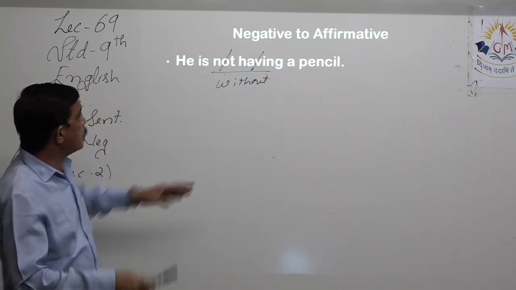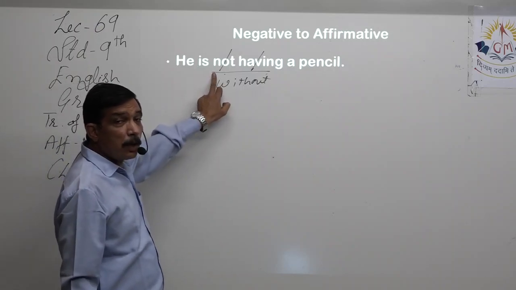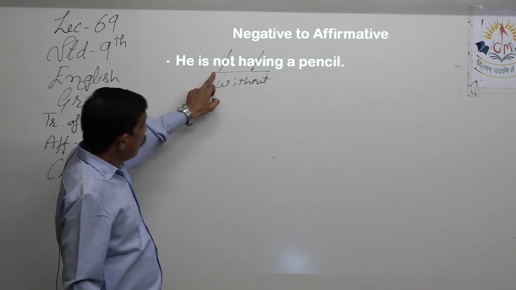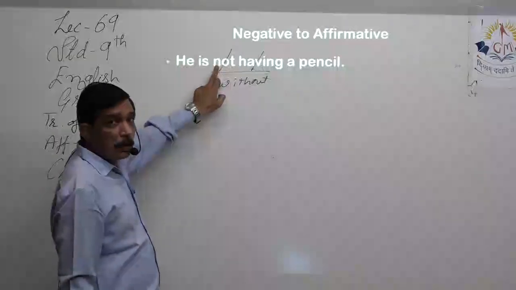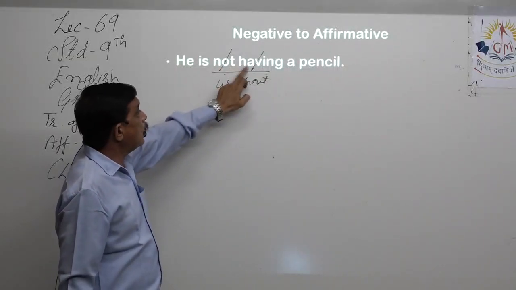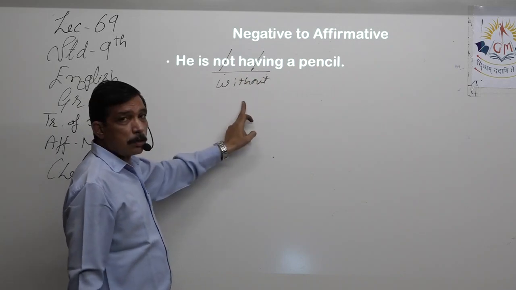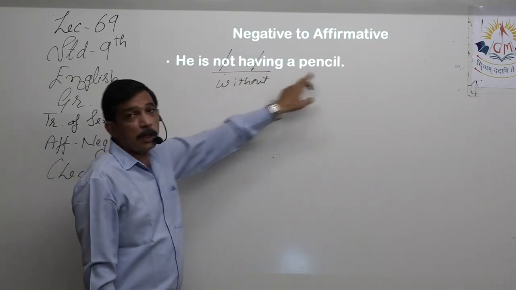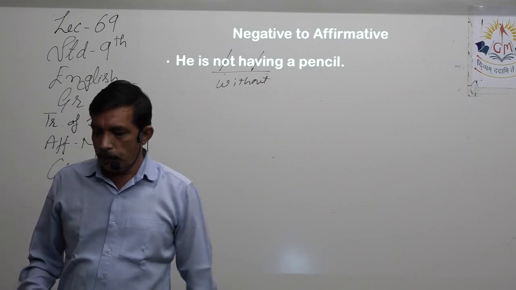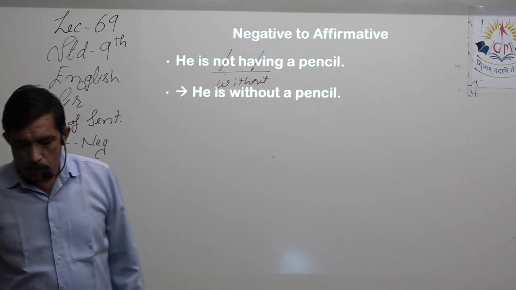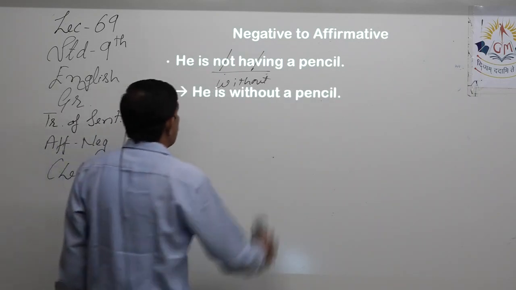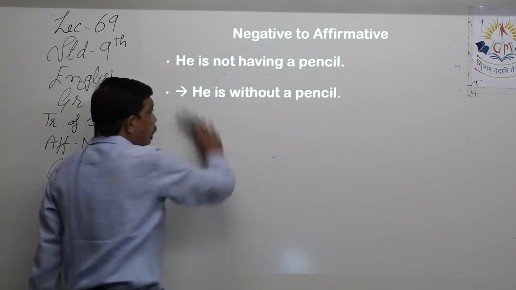Right? So here, first thing taught is, if it's a negative word, we have to turn it into positive or affirmative. Not has to be cancelled. Not having put together means without. Right? So he is without a pencil.